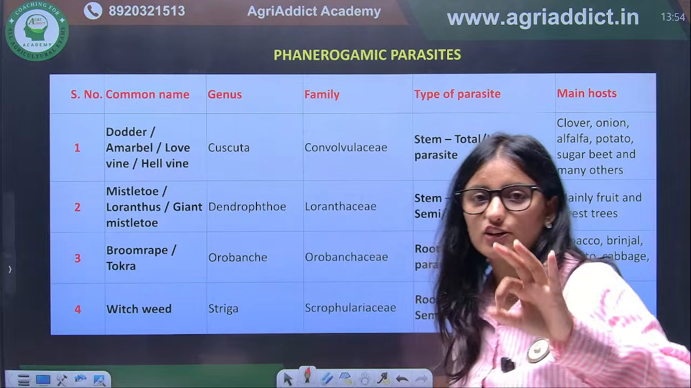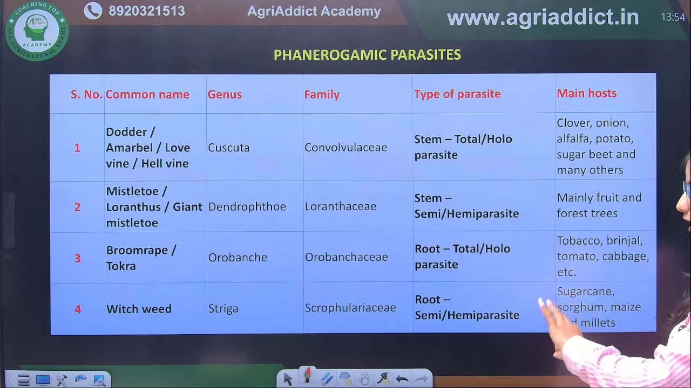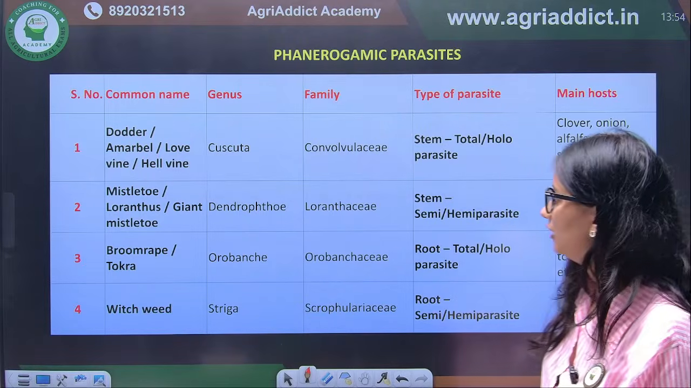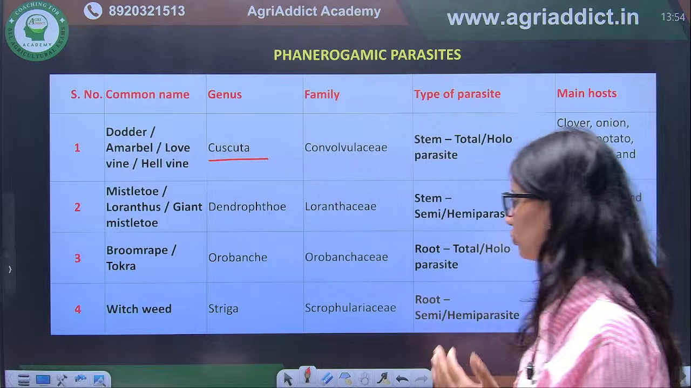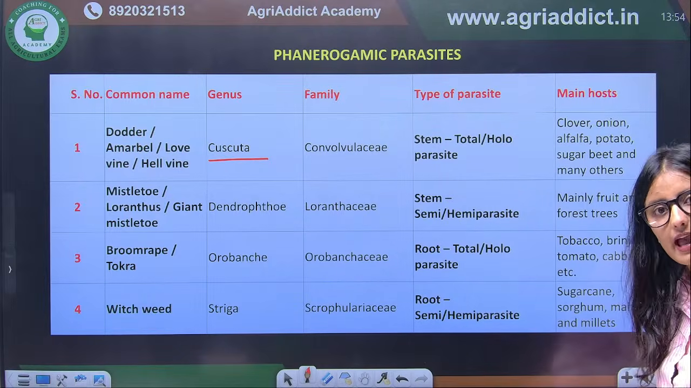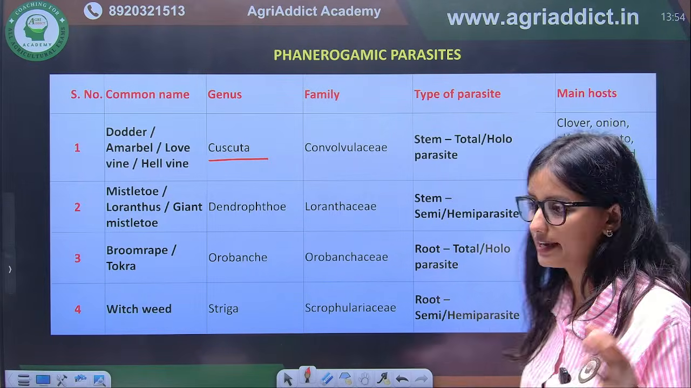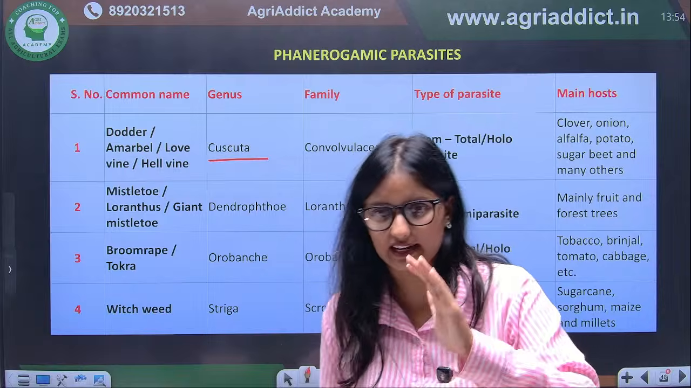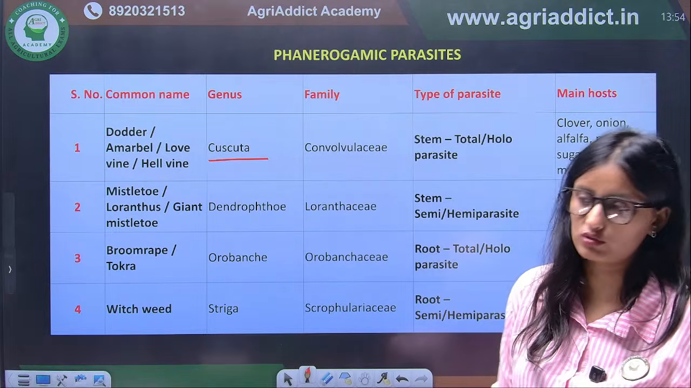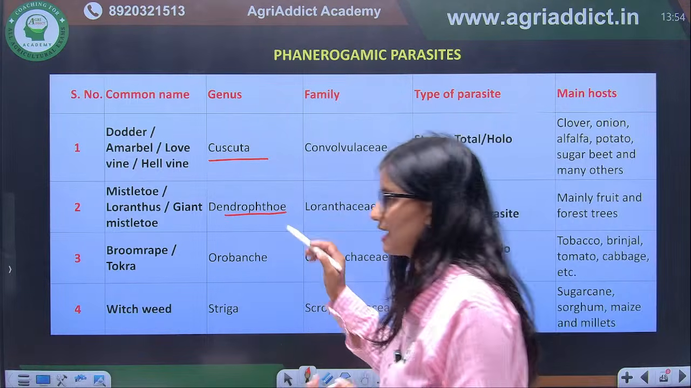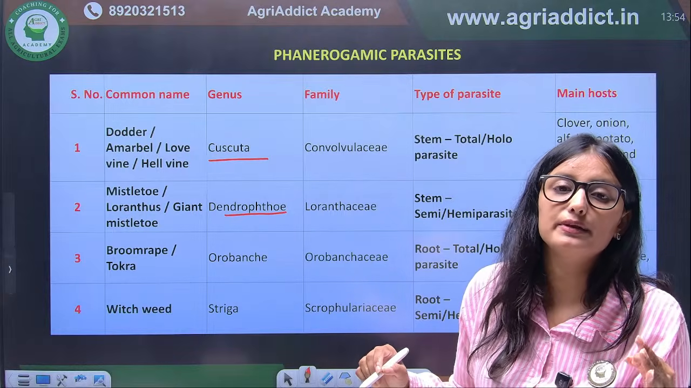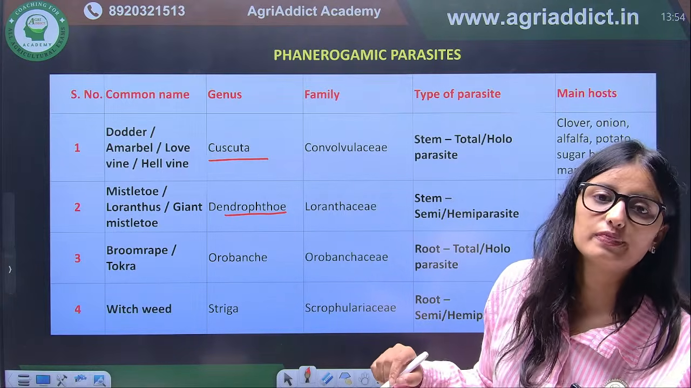Next, we have phanerogamic parasite. From here, a question can be asked: is Cuscuta a holoparasite or a hemiparasite? So what is a holoparasite? Holo means complete parasite, that is, completely dependent on the host. Next is hemiparasite, that is partially dependent. Hemi means partially dependent on the host.